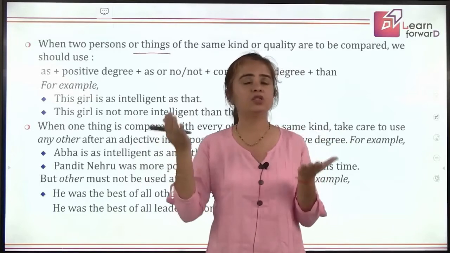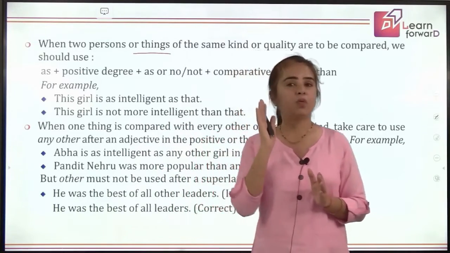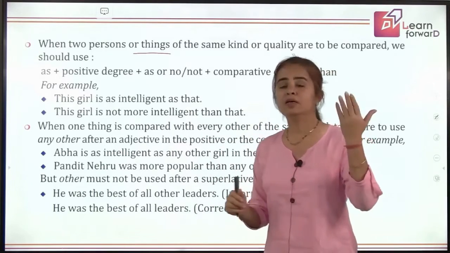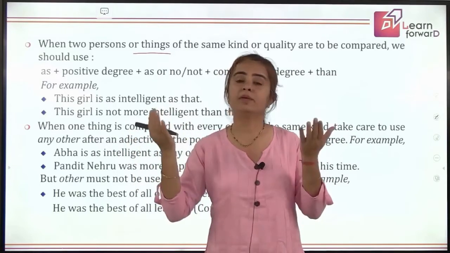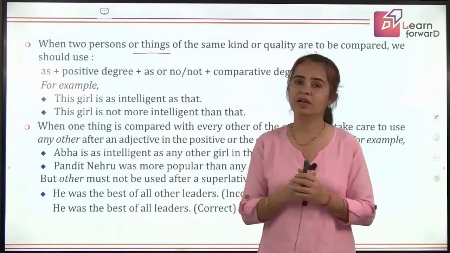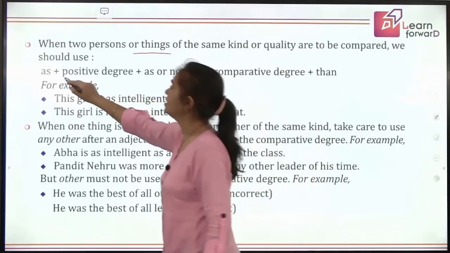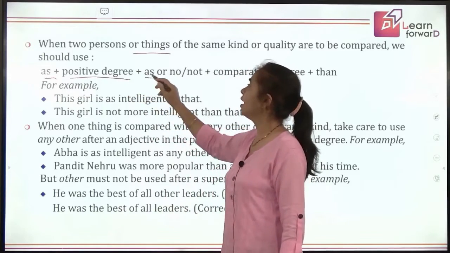The scale is not going up or down. So I'll be using as, a positive degree, and then again as. I say Sahil is as intelligent as Monica. That means they are at the equal level, right? To show such comparisons, we use as followed by a positive degree and again as.